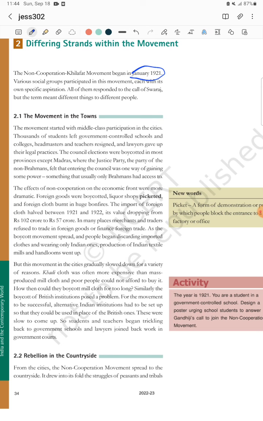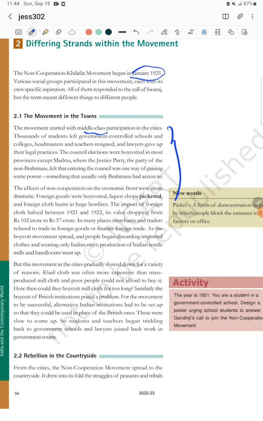The question will be how the non-cooperation movement spread in the towns and why it failed in the towns. Those are two different questions, but maybe it will be a combined question for you people. So the movement in the towns: first we will see how the movement spread in the towns. First, you will see the movement spread among the middle class people in the towns.